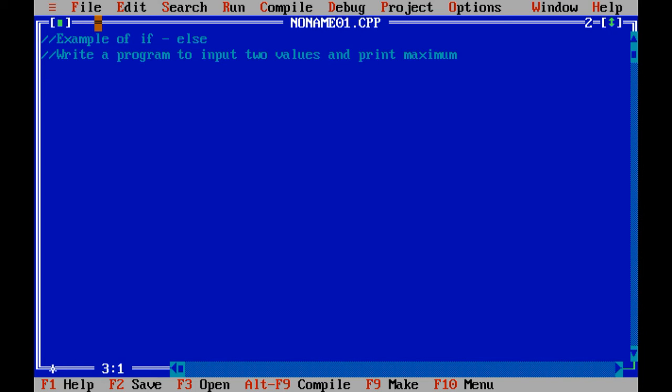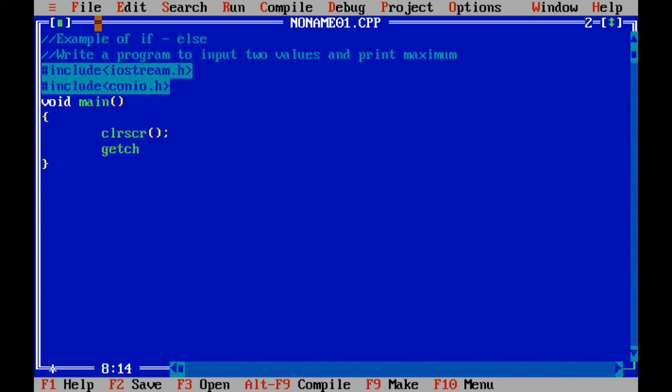Now let us include the header file iostream.h, conio.h, sorry, we have already included two files. Void main, clrscr, getch.